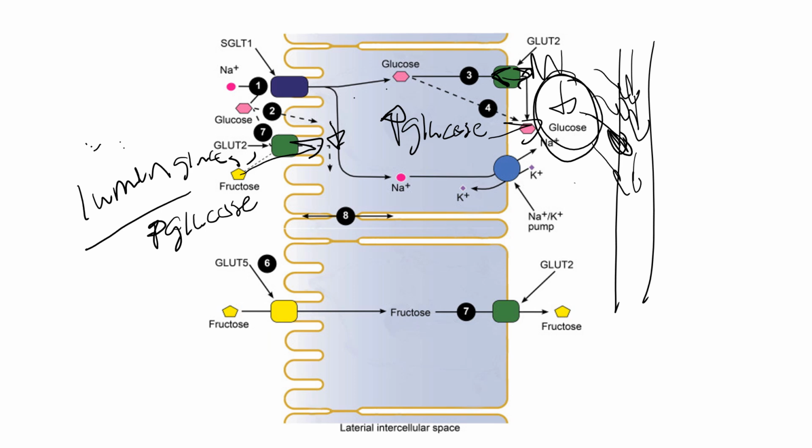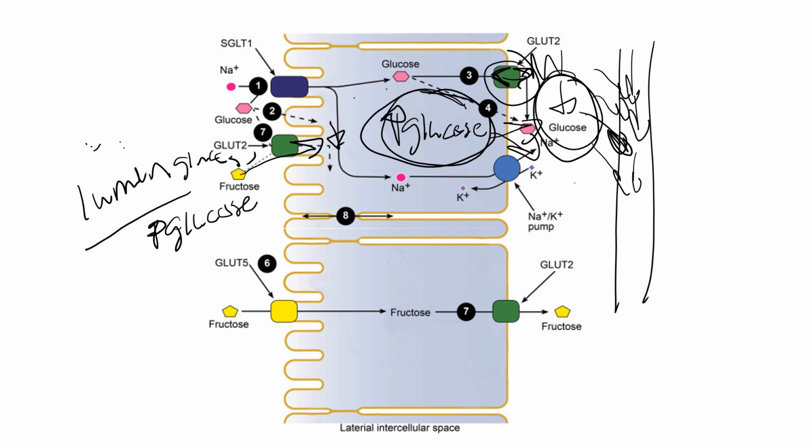And then again, we're going to move glucose from the epithelial cell, past the basolateral membrane, into the interstitial fluid. Speaking specifically about glucose in the epithelial cell versus the interstitial fluid, glucose is high in the epithelial cell and relatively low inside of the interstitial fluid. So we're moving glucose from high to low again, past the basolateral membrane.